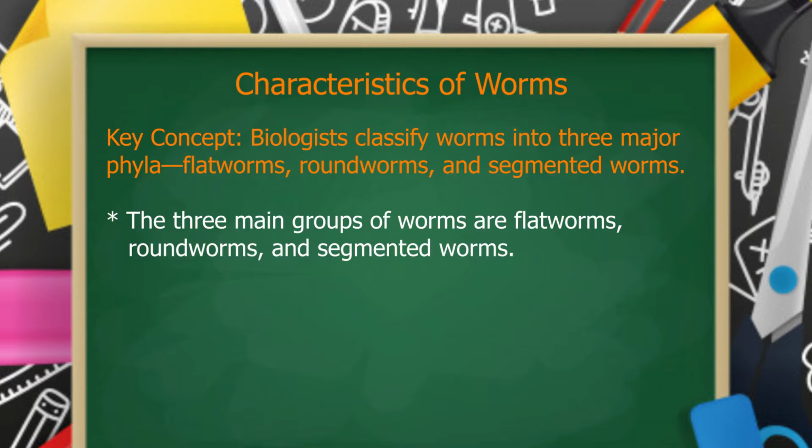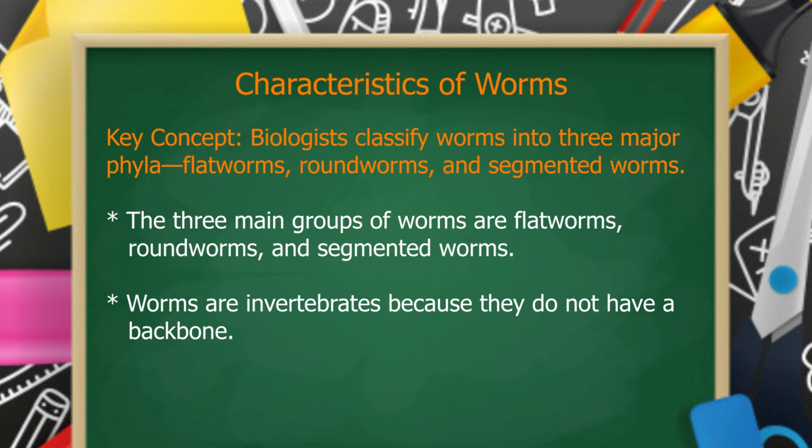The 3 main groups of worms are the flatworms, the roundworms, and segmented worms. Worms are invertebrates. Yes, worms are invertebrates because they do not have backbones.